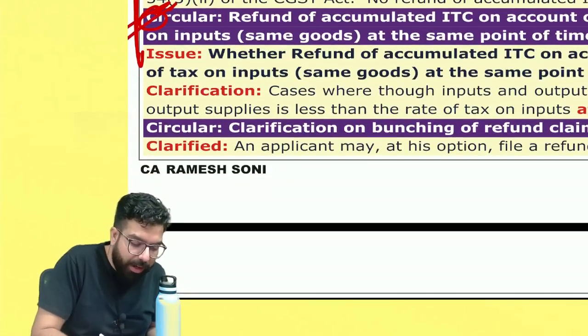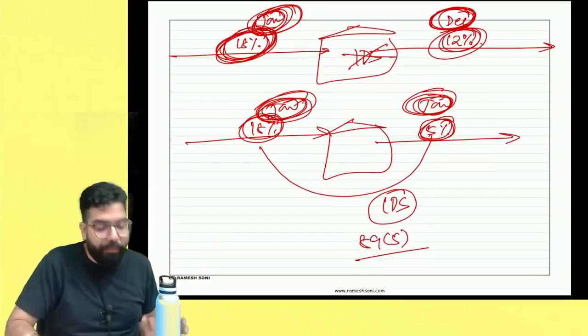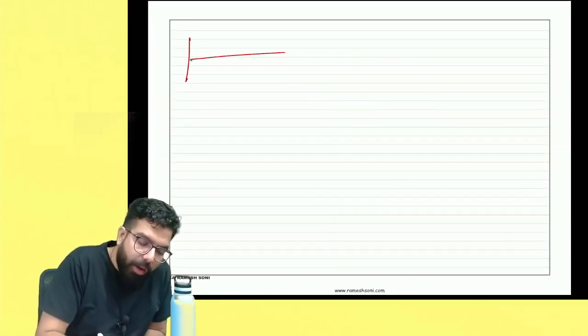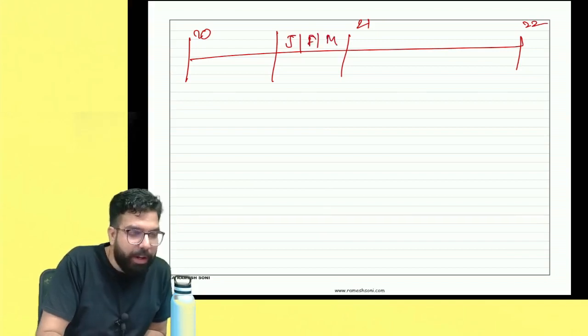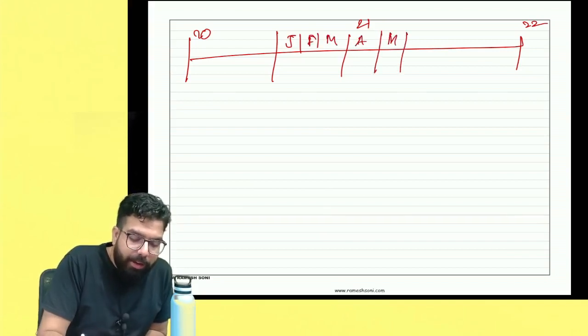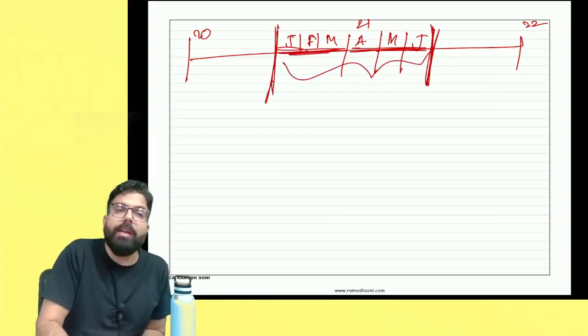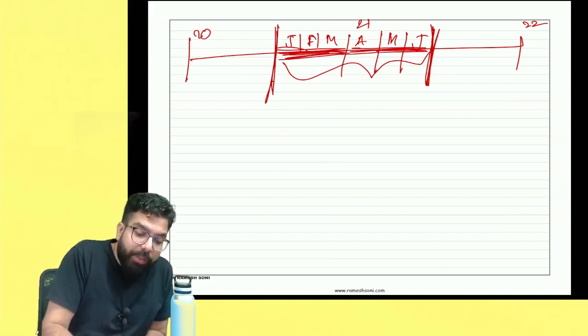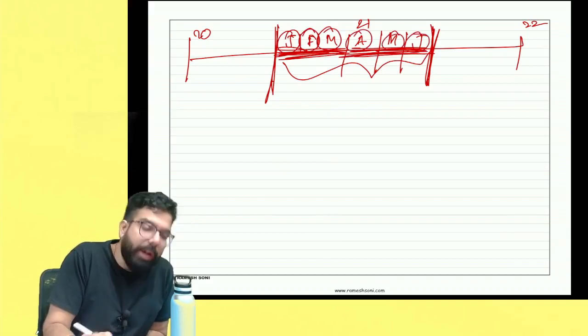The next clarification I am going to talk about is the clubbing of refund periods. Suppose I want to apply for refund for January, February and March, and April, May and June. These six months I want to apply for refund. Sir, can I combine these two periods, can I combine tax periods together? Yes, all tax periods can be combined together.